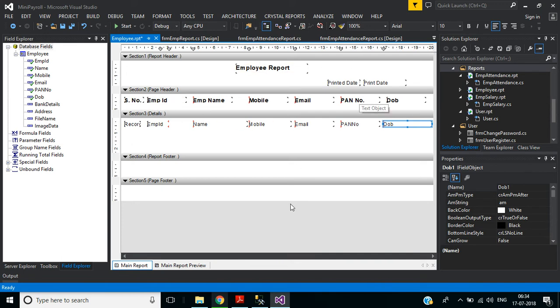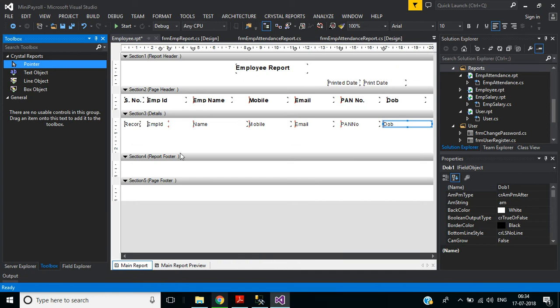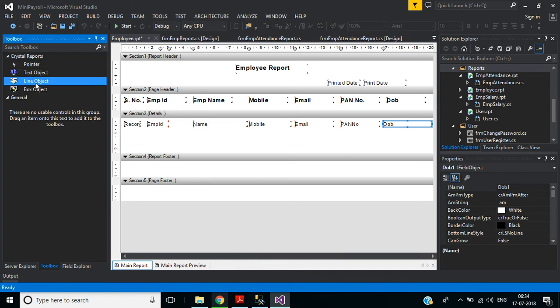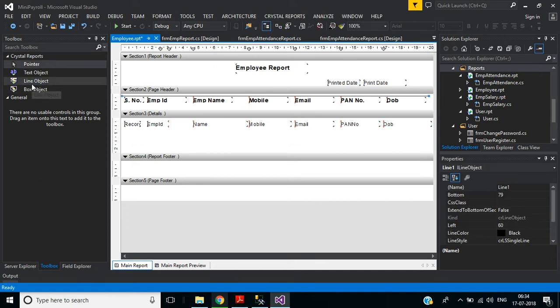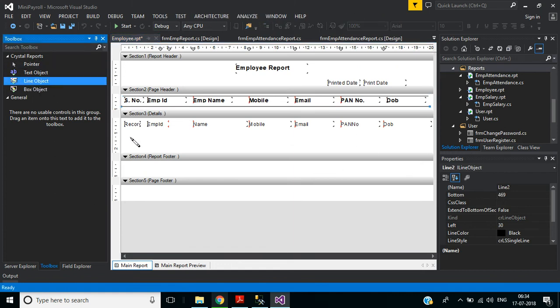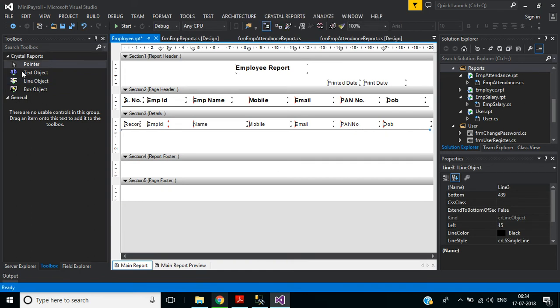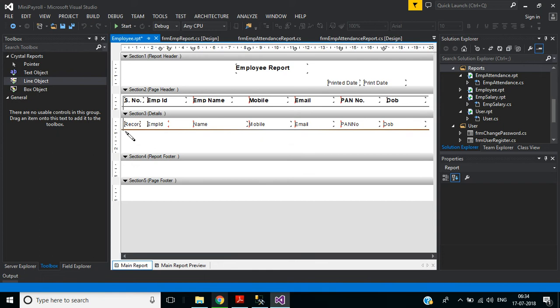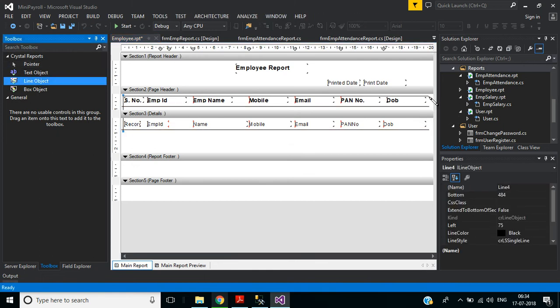Okay, now if you want lines you can add, go to toolbox. Here we have line object, select this one, then vertical lines.